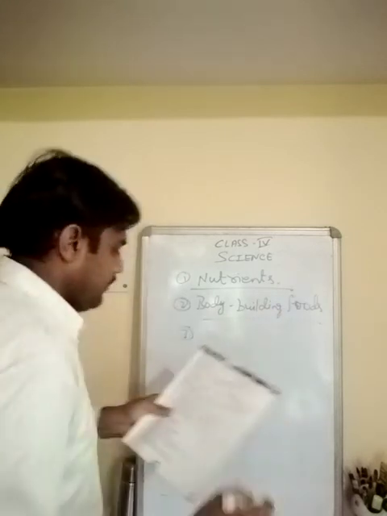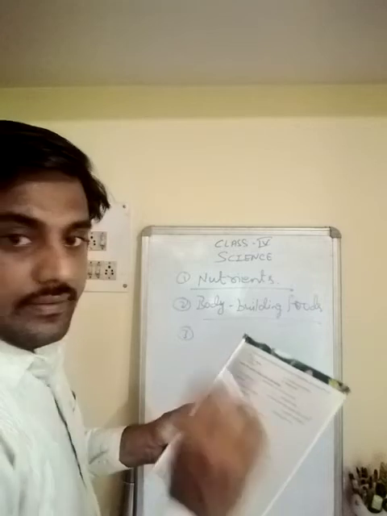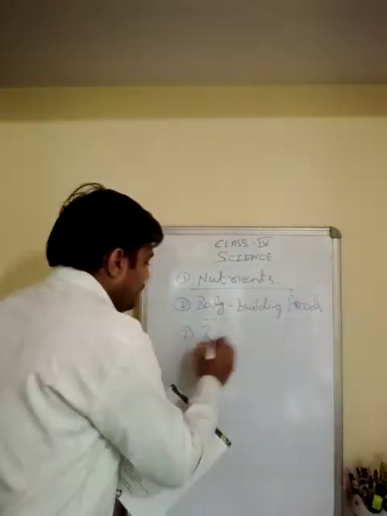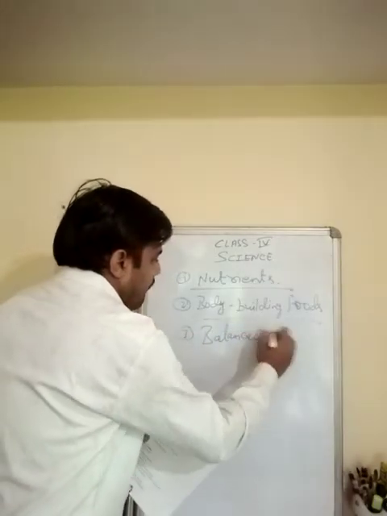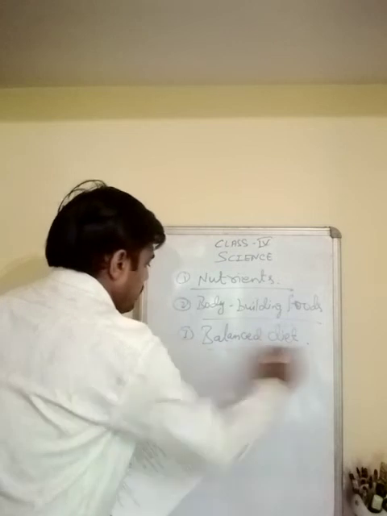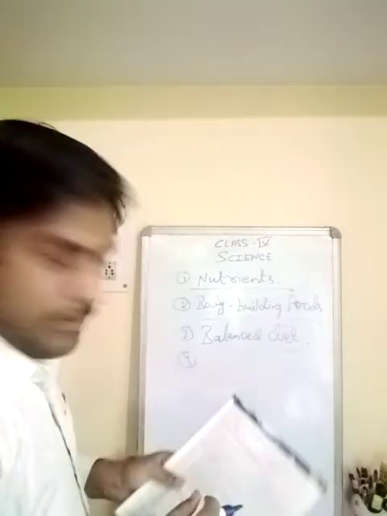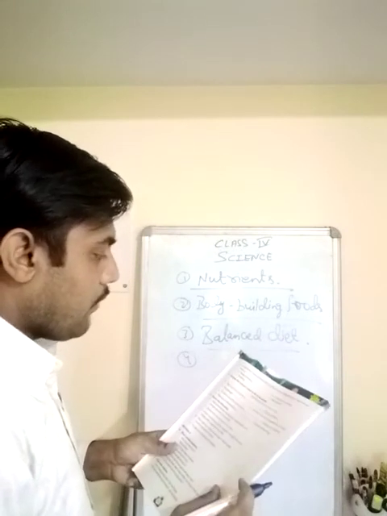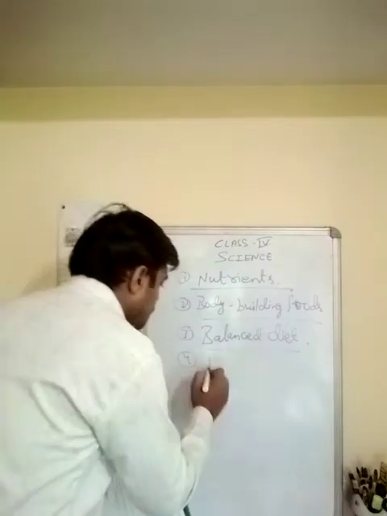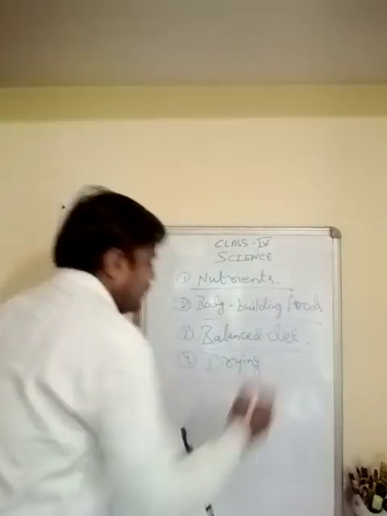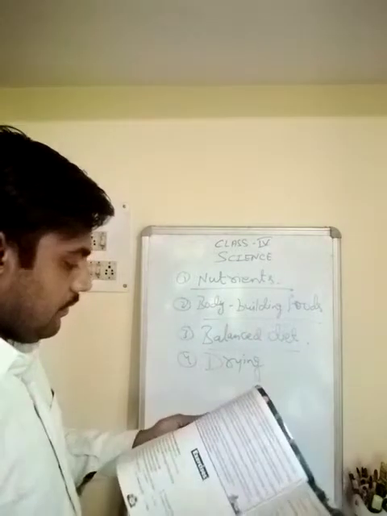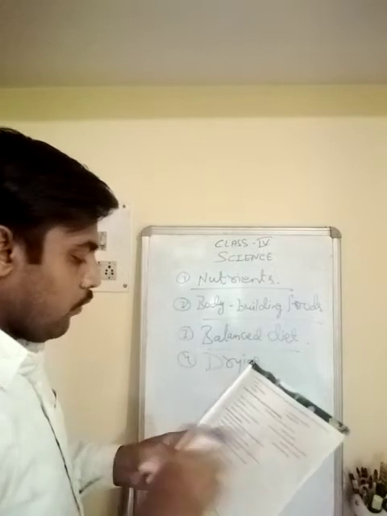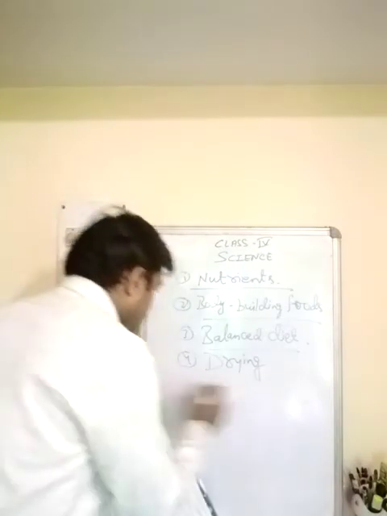Bodybuilding food. A diet containing all the nutrients in right amounts along with roughage and water: balanced diet. Then comes number 4. The method of food preservation in which water is removed from food: drying, D-R-Y-I-N-G. Next you have foods rich in vitamins and minerals.